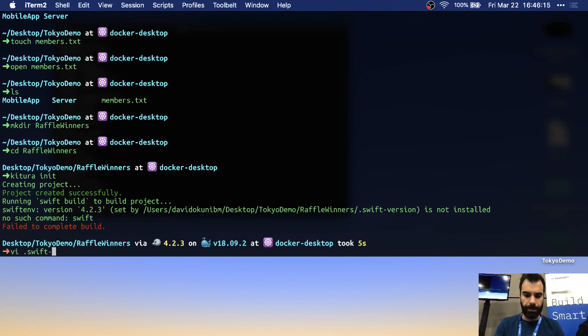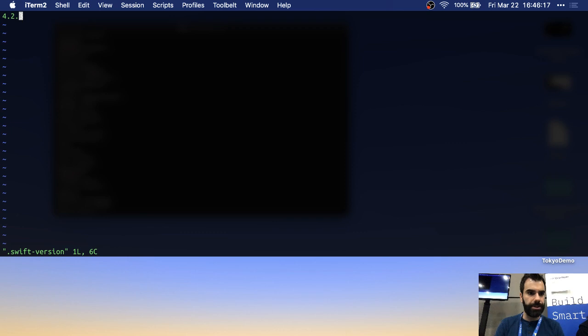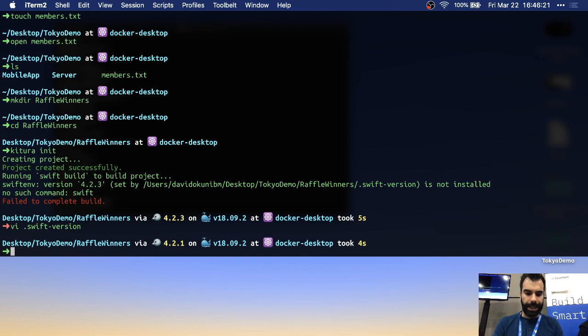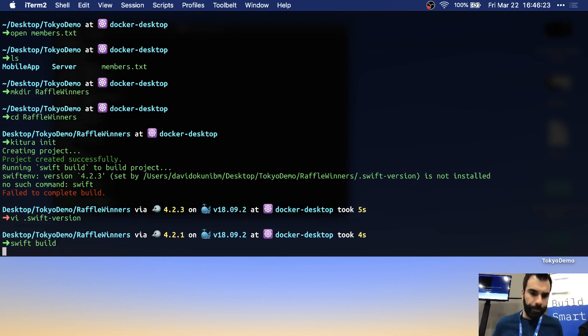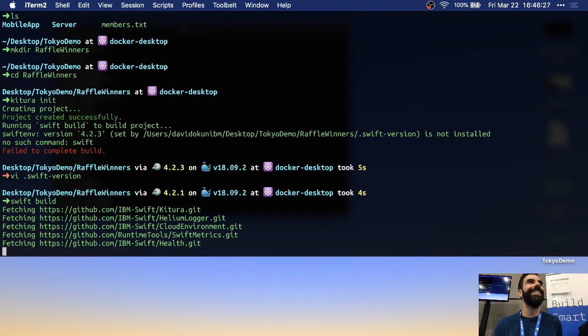All I have to do is go into my Swift version, change that to 4.2.1, and then we're back in. So now if I type swift build, this will go ahead and build the project for me. So, yeah, no worries.